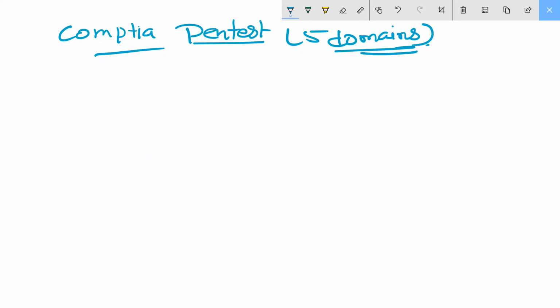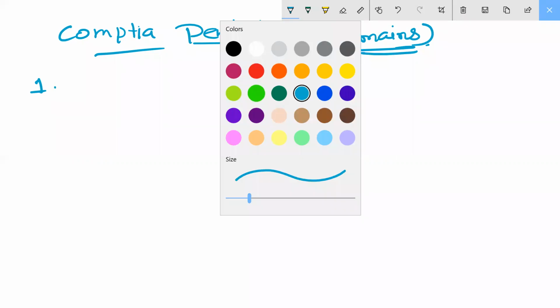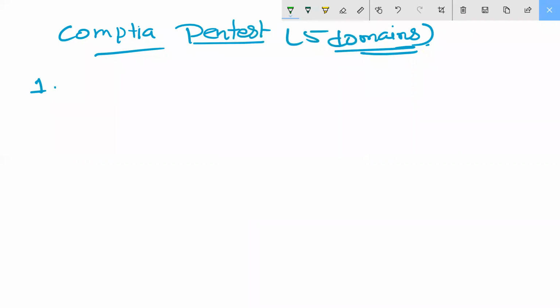First domain is coming. Inside the first domain, domain 1, we have planning and scoping.